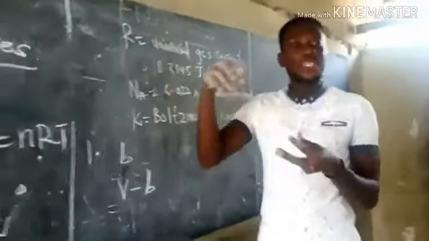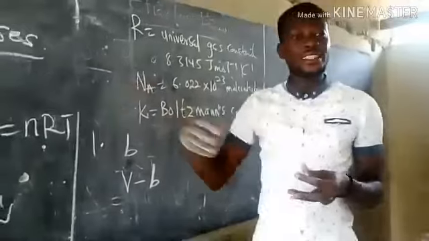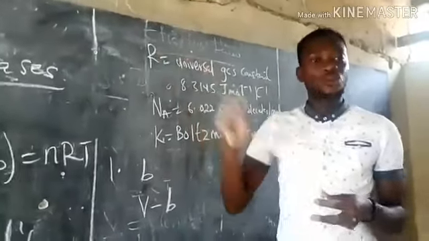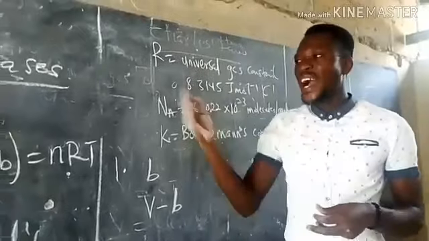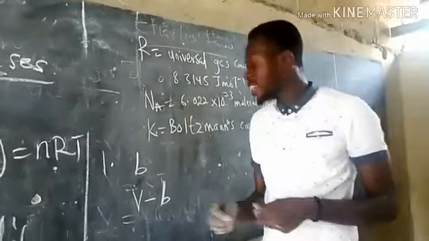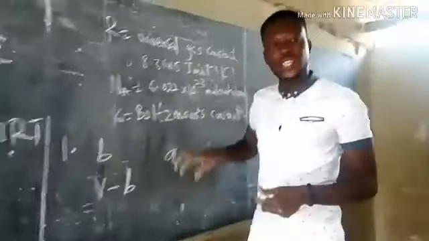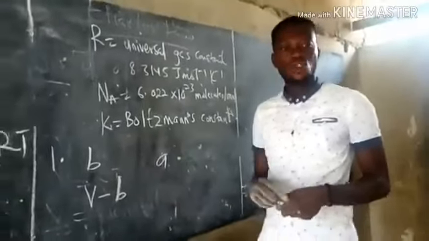the container. So the pressure generated for real gases is less as compared to the pressure generated for ideal gas. So for us to account for that pressure, then we introduce a constant a. We call this one the constant of a real gas, or van der Waals constant.